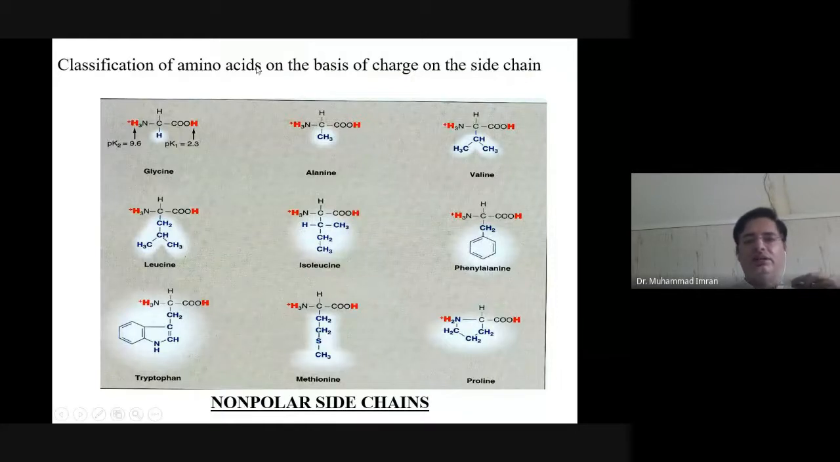Then classification of amino acids on the basis of charge on the side chain. As you know, nine amino acids do not contain any charged group on their side chain, so they are non-polar side chain containing amino acids. Glycine contains hydrogen, alanine contains methyl, valine propyl, leucine butyl, isoleucine isobutyl group, phenylalanine this phenyl group. Then tryptophan contains an indole ring, and in methionine the sulfur group is hidden by a methyl group. Then proline has a methyl group attached to the amino group.